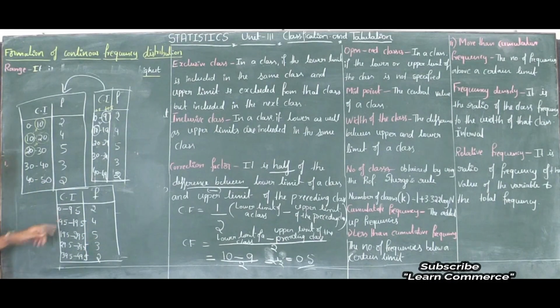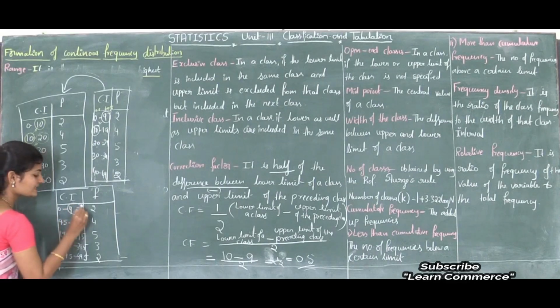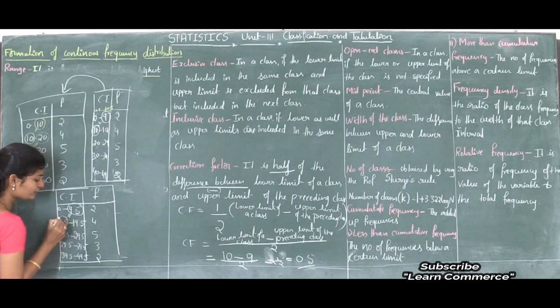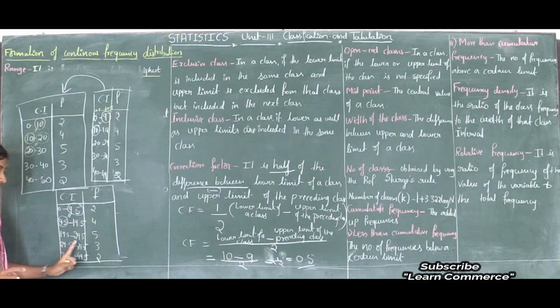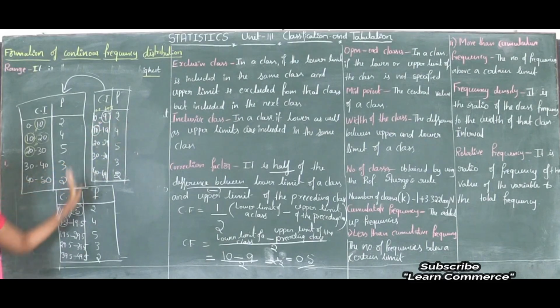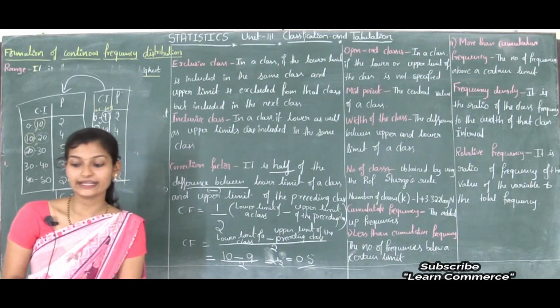See here. Okay, now here we converted inclusive into exclusive. See the values. In exclusive, we can call it exclusive because here upper class limit is equal to lower limit of the next class. Let's check. Upper class limit is equal to lower limit of the next class. See, we can say it is exclusive class interval. Why? Because here upper class limit is equal to lower limit of the next class. Like that here also, here also, here also. So this is the method to convert inclusive into exclusive. Next, let's see what is open end classes.